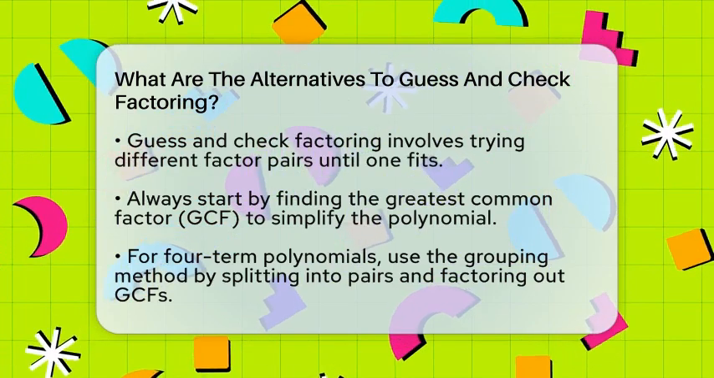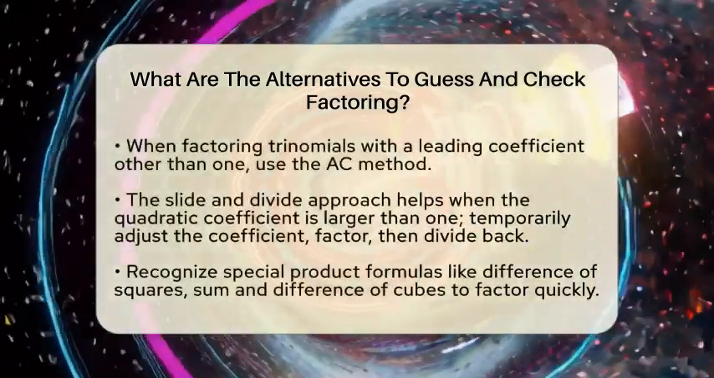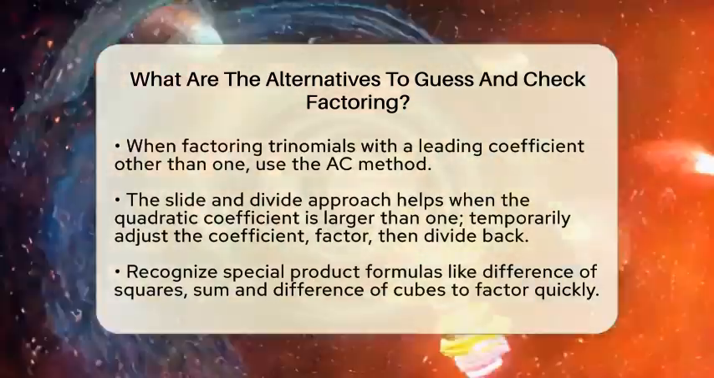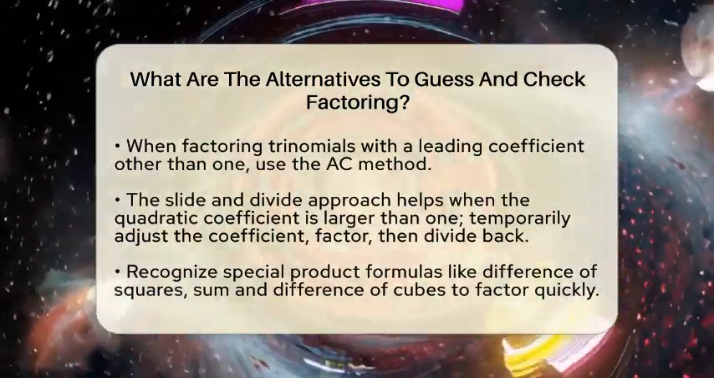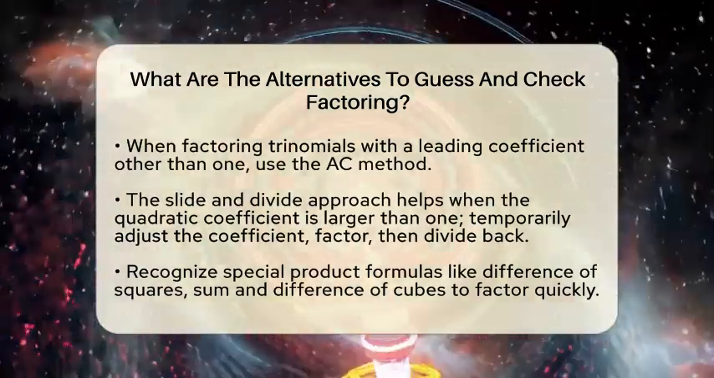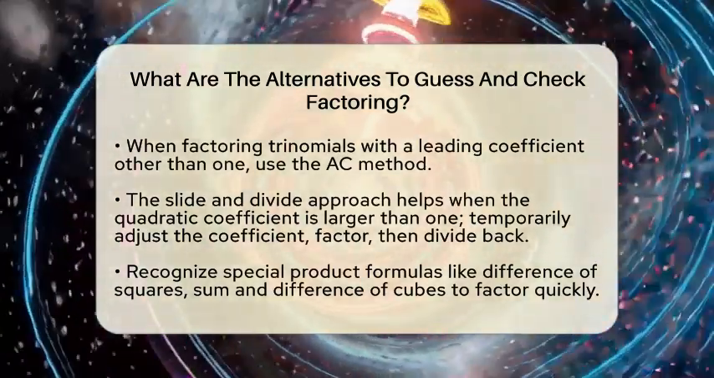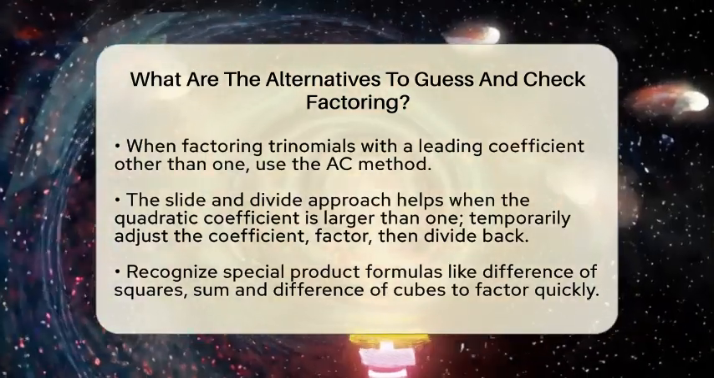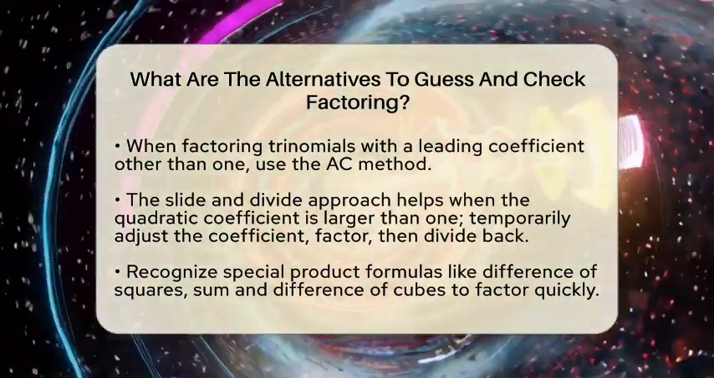Next, if your polynomial has four terms, try grouping. You can split the polynomial into two pairs, factor out the GCF from each group, and see if the binomials match. If they do, you can pull out the common binomial factor. This method often works well for polynomials with four terms.